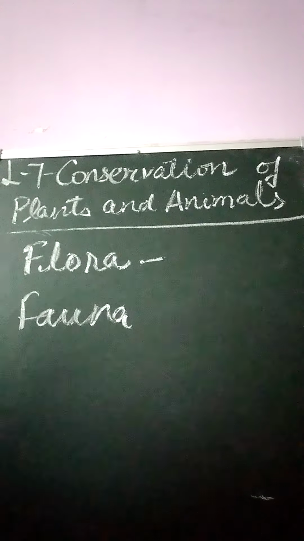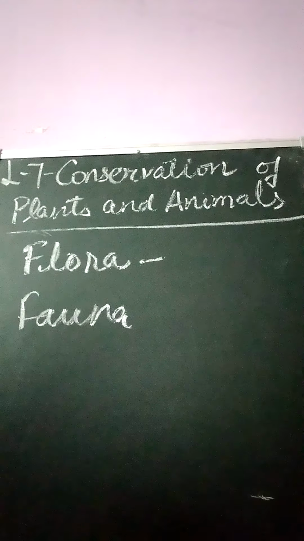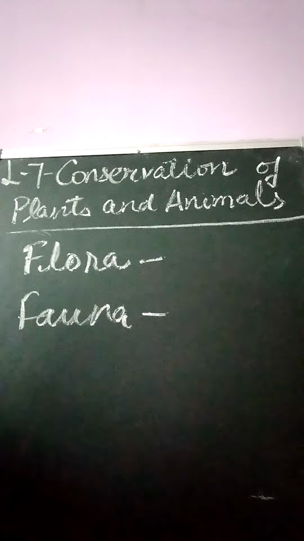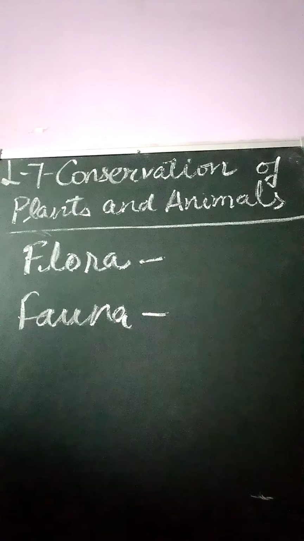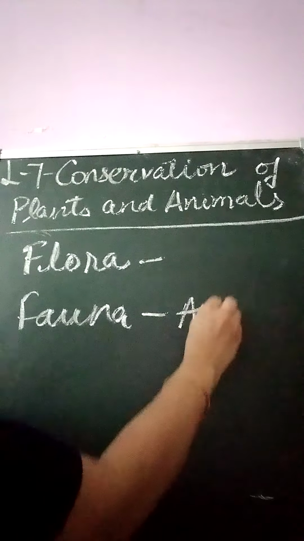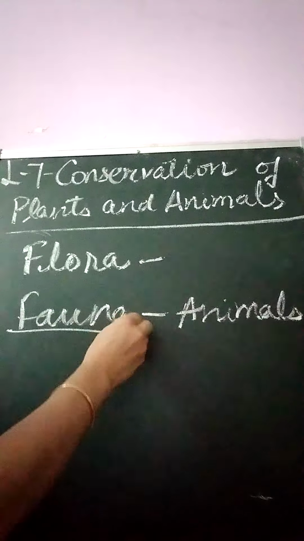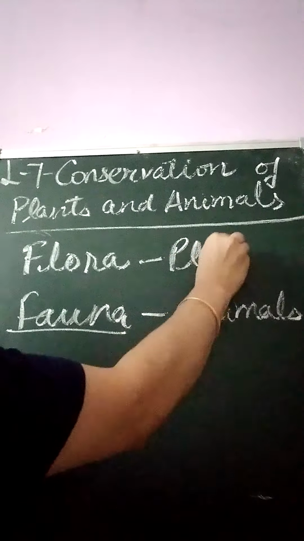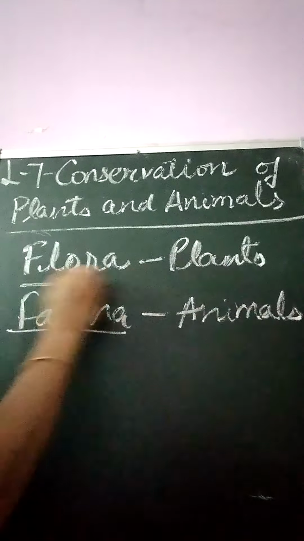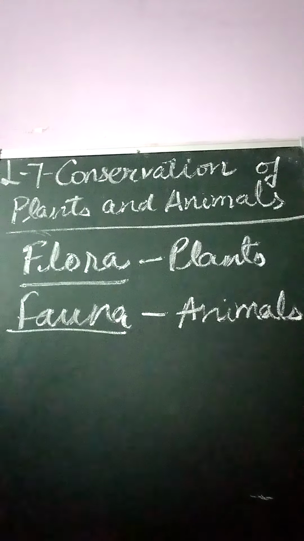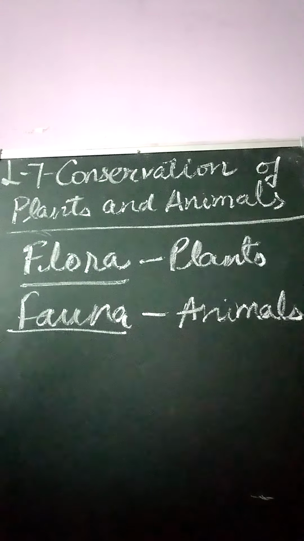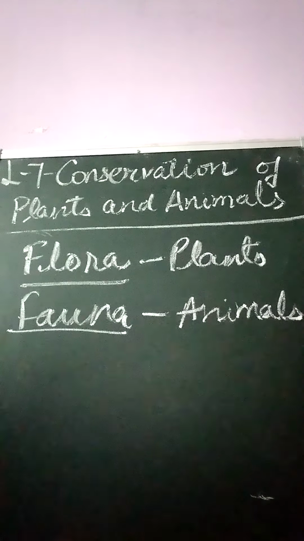The plants found in a region are termed flora, and the animals found in a particular region are termed fauna. So for animals we generally use the term fauna, and for plants we generally use the term flora, right? The next term is deforestation.